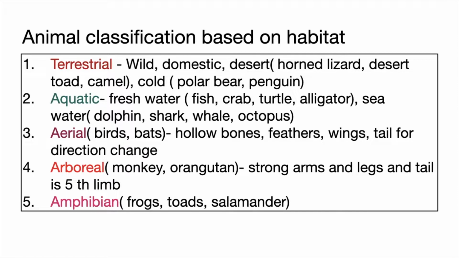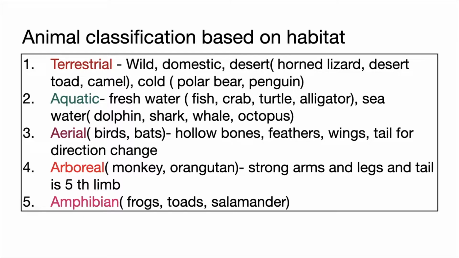Terrestrial, aquatic, aerial, arboreal, and amphibian. Terrestrial. We could further classify this as wild, domestic, desert, and cold. The desert animals are horned lizard, desert toad, and camel. The animals living in the cold are polar bear and penguin.